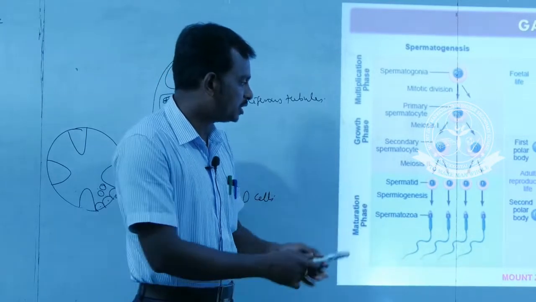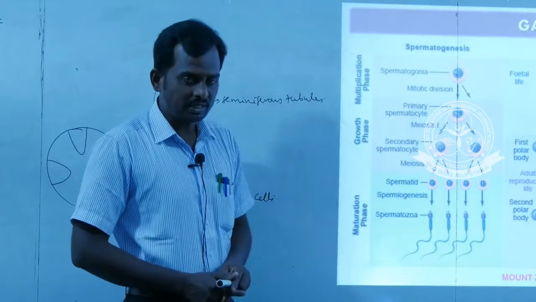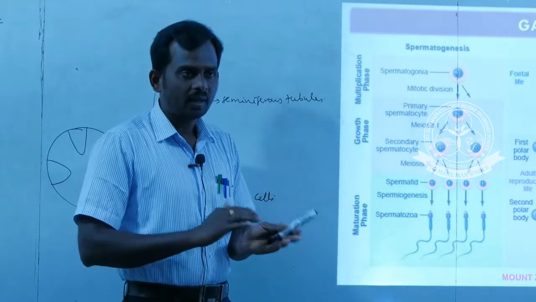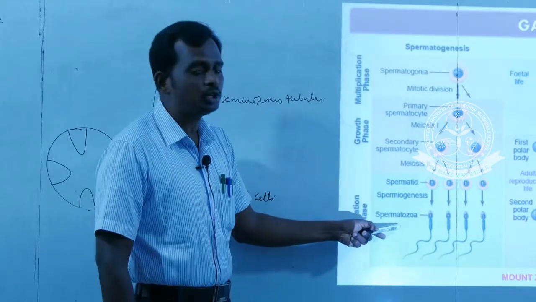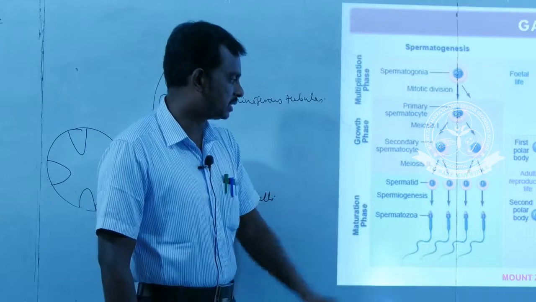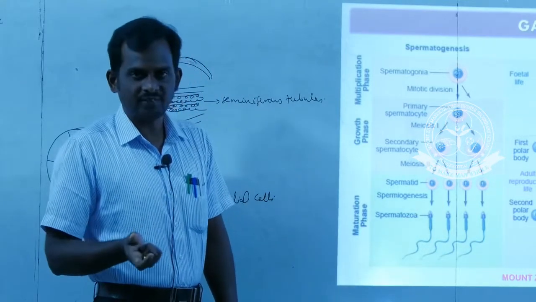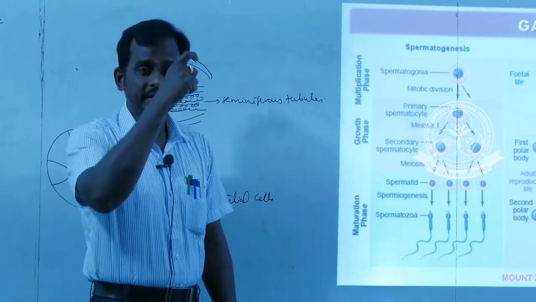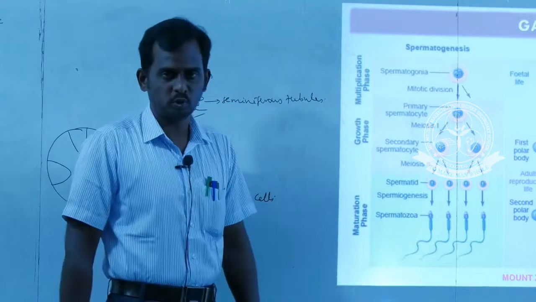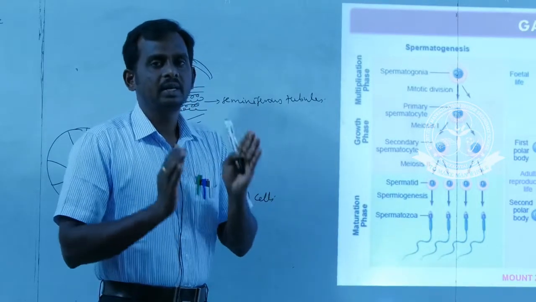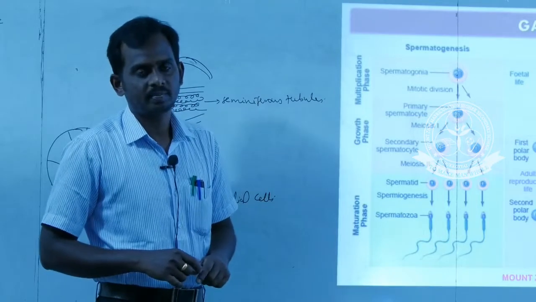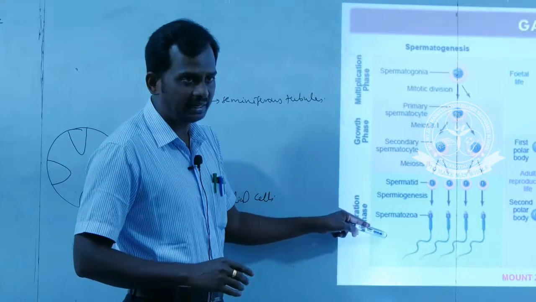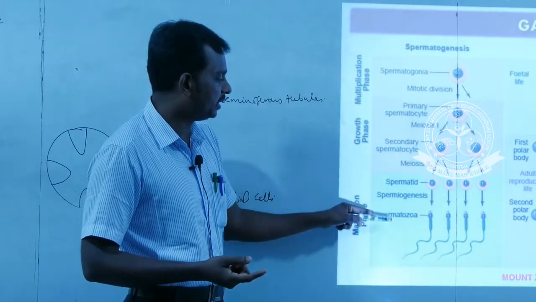And the second process: what is spermiogenesis? Spermiogenesis is nothing but the process of differentiation, or conversion, of spermatid into spermatozoa. This process is called spermiogenesis. Can you understand the difference between spermatogenesis and spermiogenesis? Spermatogenesis is the entire process of formation of spermatozoa, and spermiogenesis is a part of spermatogenesis. That means the formation of spermatozoa from the spermatid, or the differentiation of spermatid into spermatozoa.